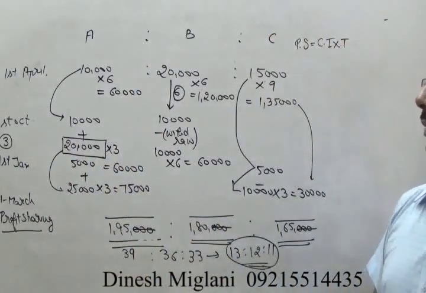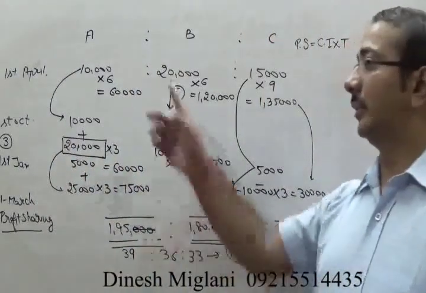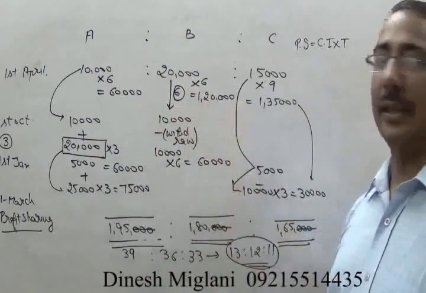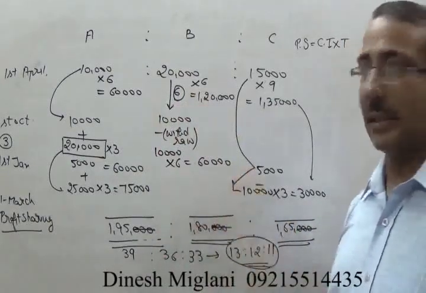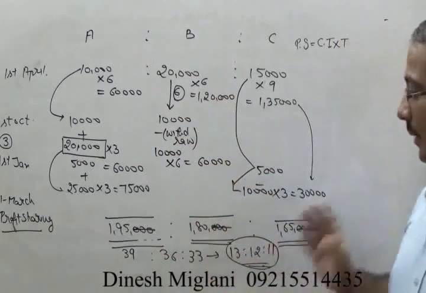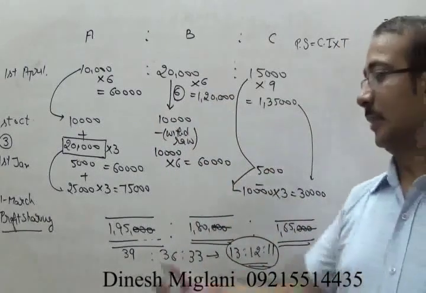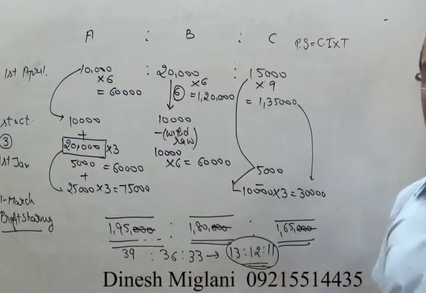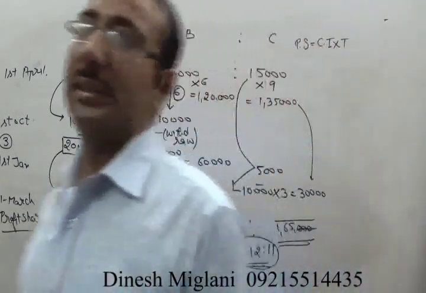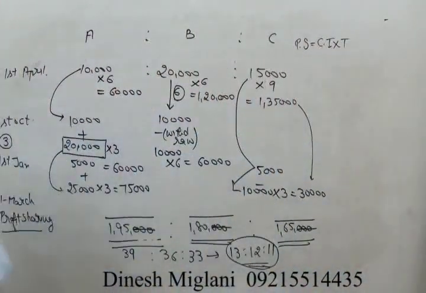Similarly, when we talk about B, 1st April 20,000, 1st April to October, 6 months, 120, then we withdraw 10,000, you are left with 10,000 into 6, 60, sum is 180, and apply the process, you will find it as 195 is to 180 is to 165, or finally you can say 13 ratio 12 ratio 11. This is the profit sharing ratio. I hope the idea is clear. By this you are in a position to find the profit sharing ratio.